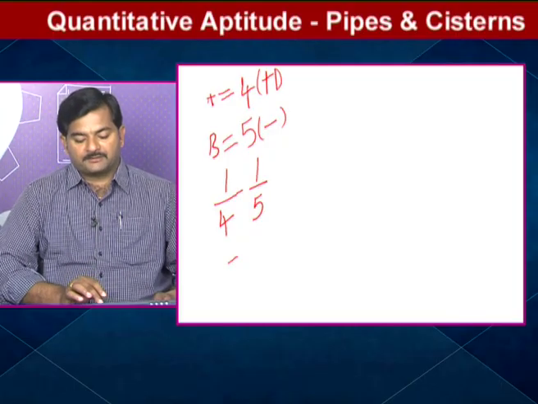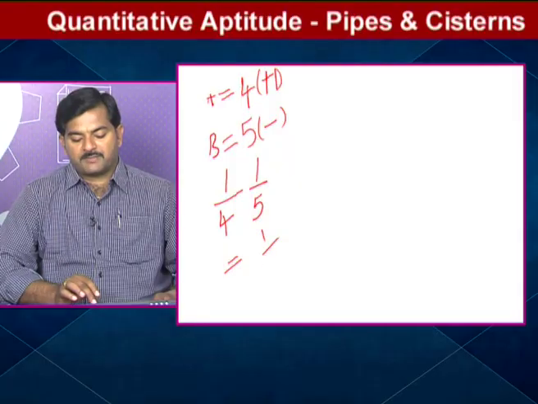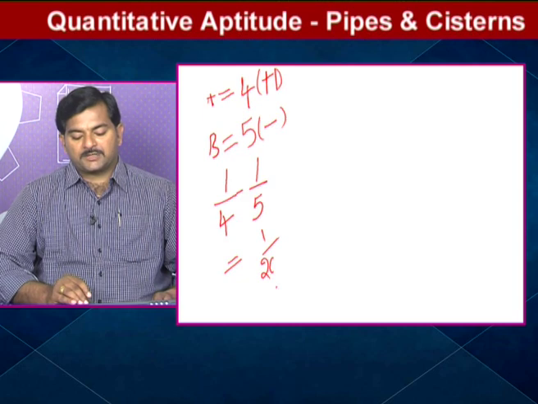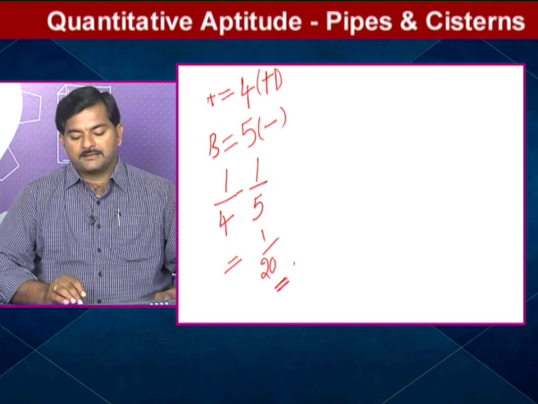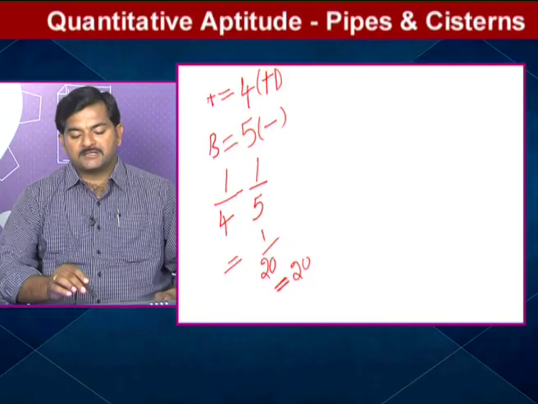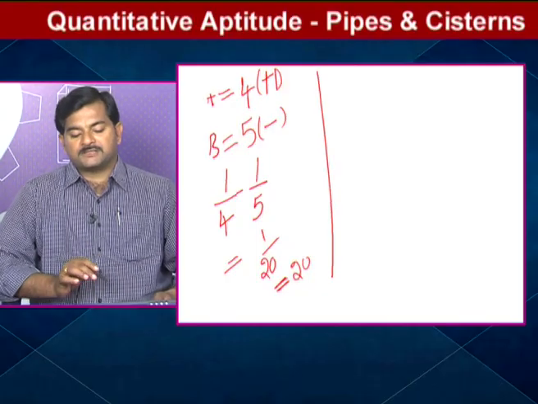Doing cross multiplication, you get 1 by 20. So both the pipes together fill 1 by 20 of the tank in 1 hour, hence the total tank can be filled in how many hours? 20 hours. Okay, this is one way.